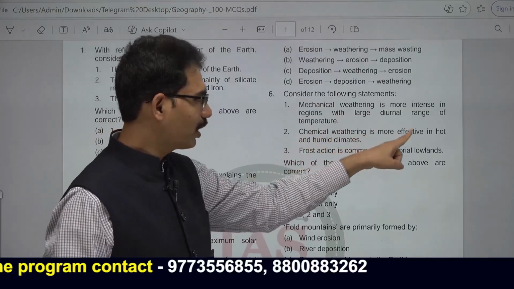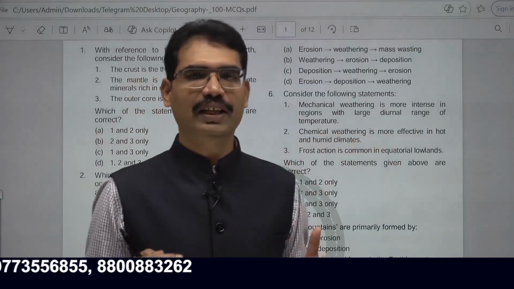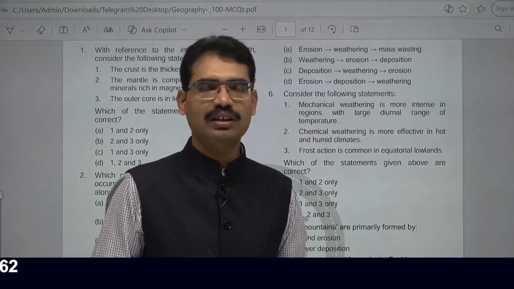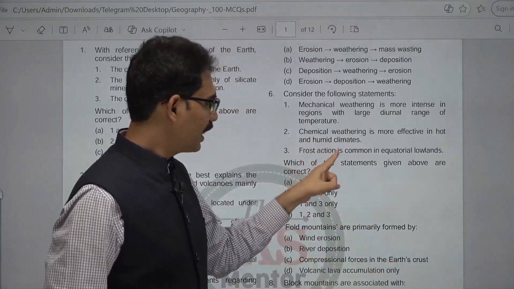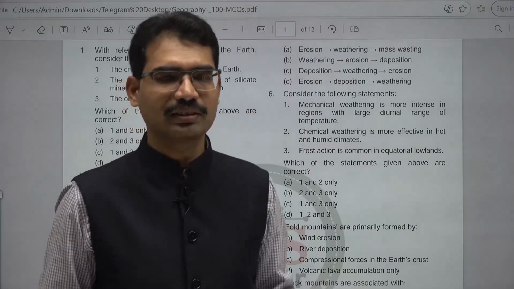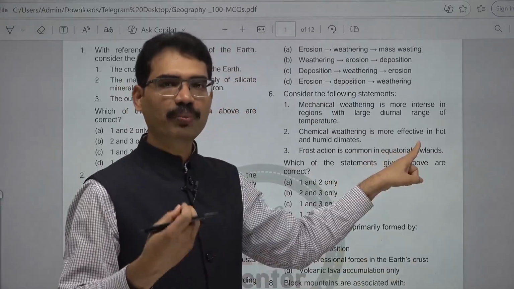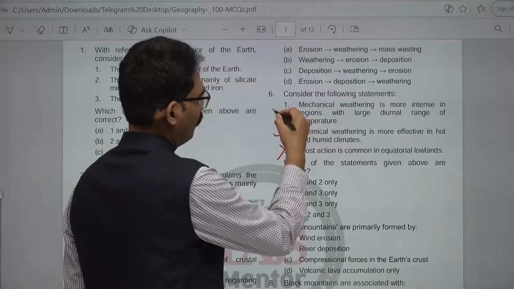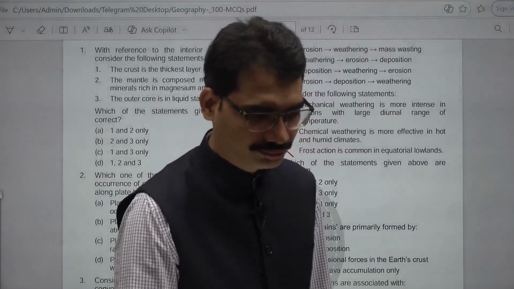Chemical weathering is more effective in hot and humid climates. Hot means temperatures are high and humid means rainfall also. Here chemical weathering, wherever limestone regions are there, in this kind of situation weathering is going to be more. Frost action is common in equatorial lowlands. Frost means related to colder areas, ice, and it is naturally not in equatorial lowlands but in polar regions. That's why the third one is not correct. 1 and 2 are correct. This is the answer. Next question.